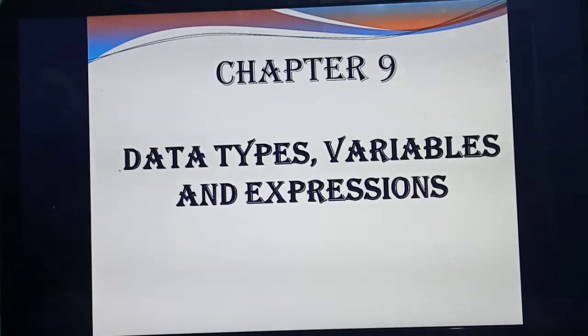Are you remembering? Last class you studied some data types as well as memory locations, isn't it? How many fundamental data types are there totally? 5. What are they? Int, float, double, char, void, isn't it? Then the memory representation of each data type. What's the memory representation for the int data type? For int how many bytes? 2 bytes. In Dev C++, how many bytes? 4 bytes, isn't it? Yes.